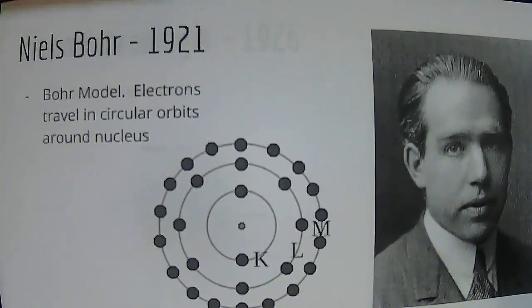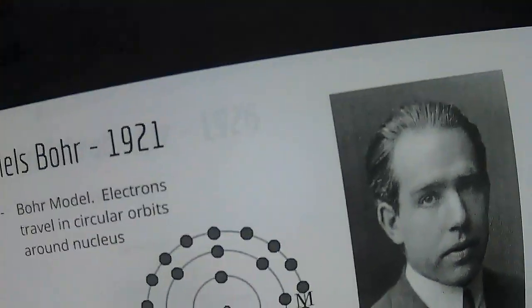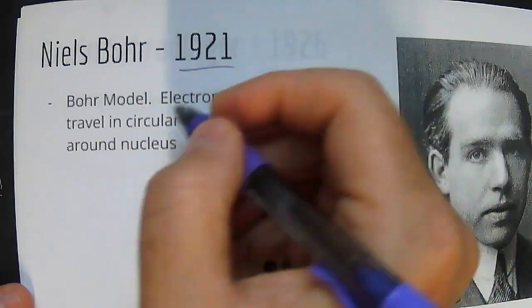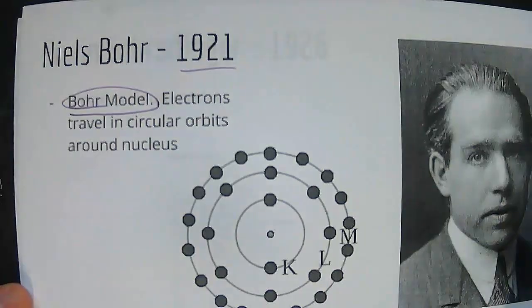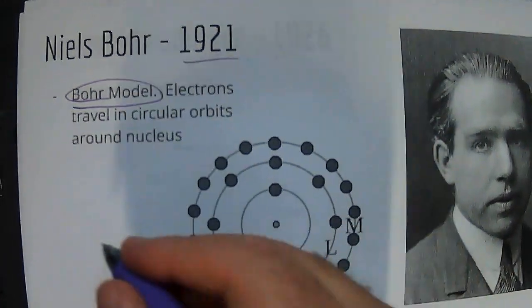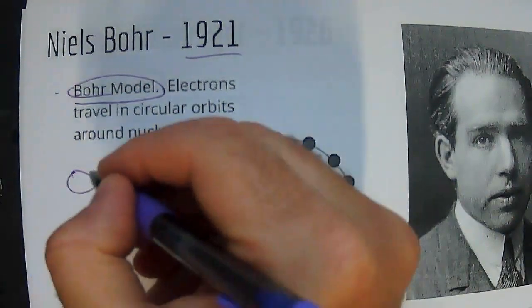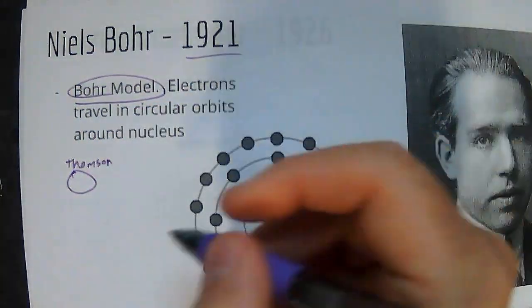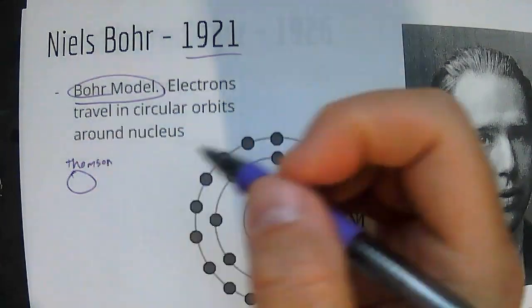Bohr helped create what we call the Bohr model, Niels Bohr, in 1921. The Bohr model is important because, if we're talking about the development of the picture of an atom, we had Thomson. It was Dalton that had the marbles, and Thomson had plum pudding, right?